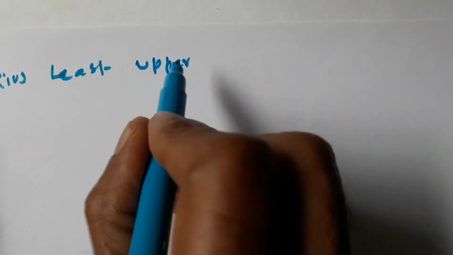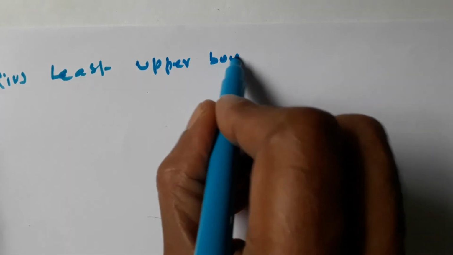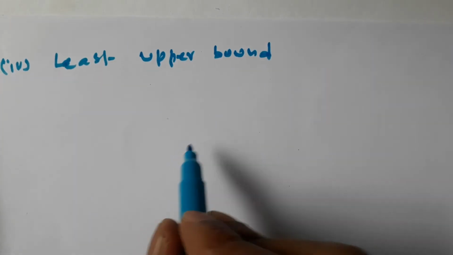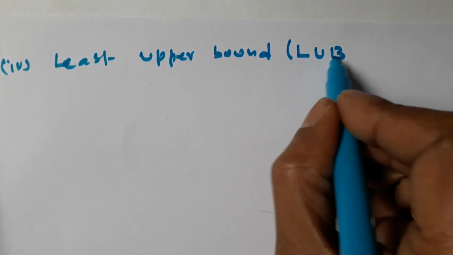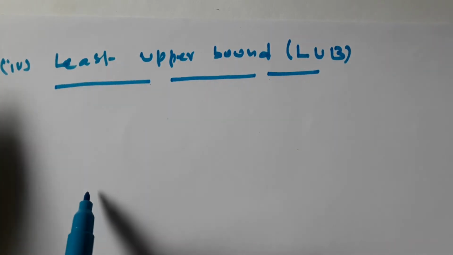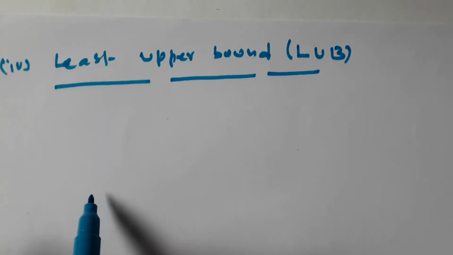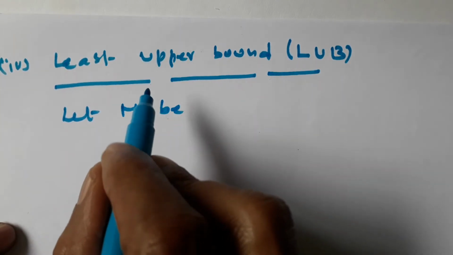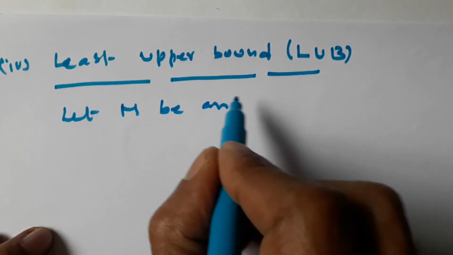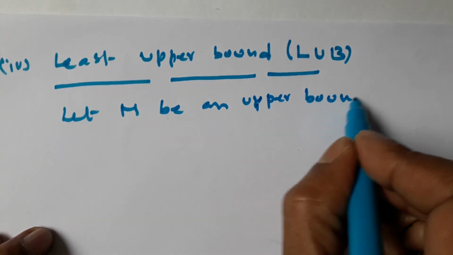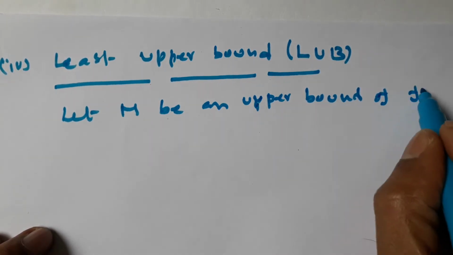So least upper bound of a function. Previously we have seen the least upper bound of a set, simply LUB. Now the least upper bound of a function. Let capital M be an upper bound of f of x.